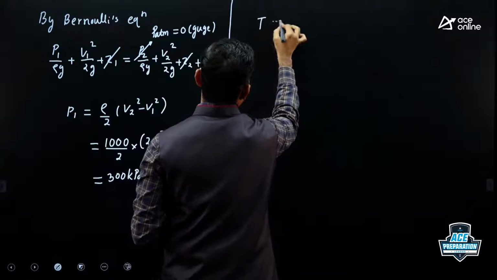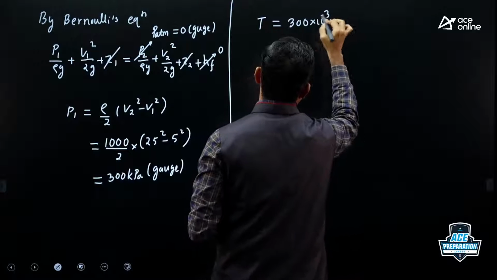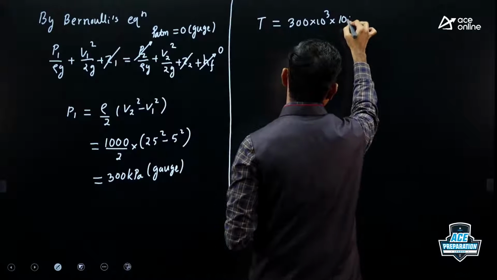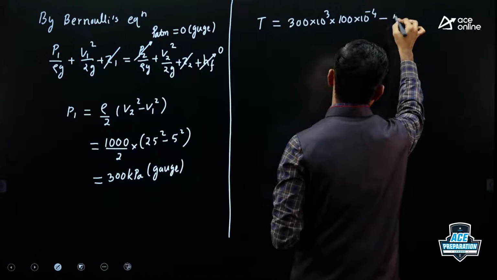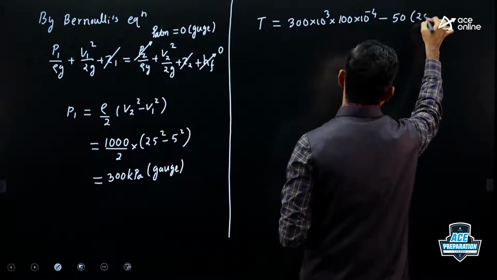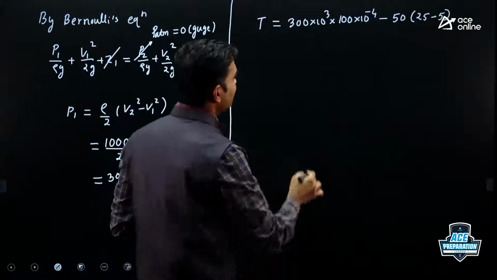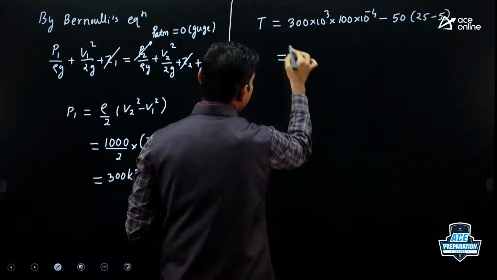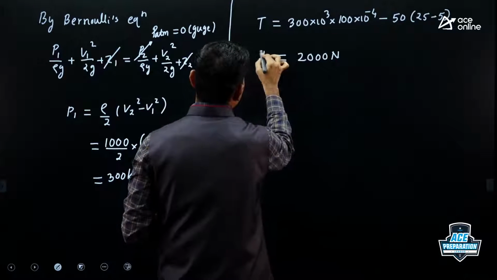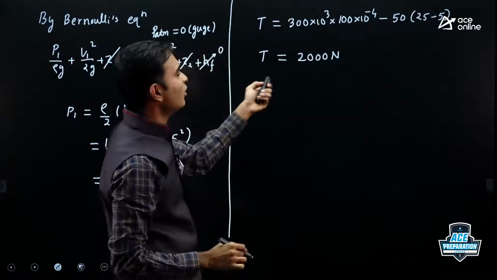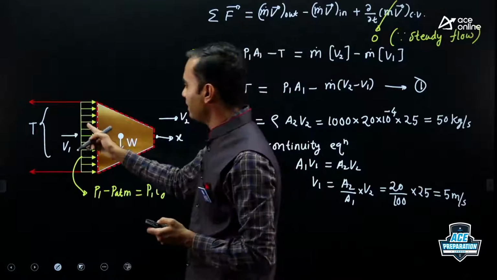So T is equal to 300 into 10 to the power 3, A1 value is 100 centimeter square, so 100 into 10 to the power minus 4, minus m dot is 50, V2 is 25 and V1 is 5. So if you do this calculation, you'll get T exactly 2000 Newton. Okay. Now point to note is T we got positive. It means assumed direction of T is correct.